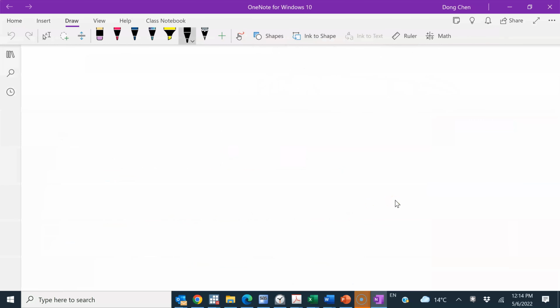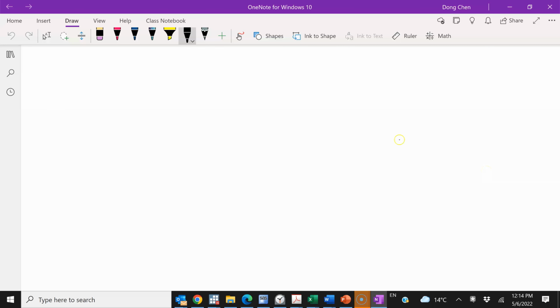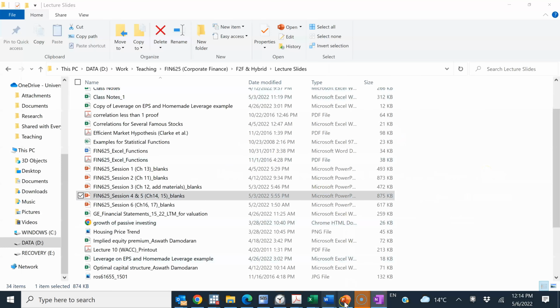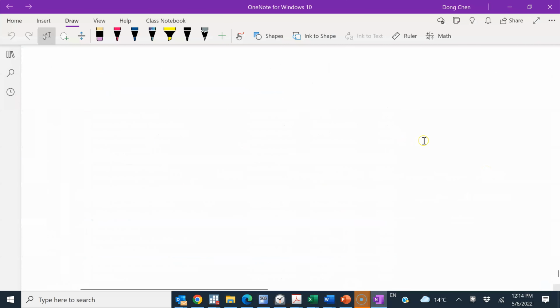What I'm trying to do here is to use the Modigliani and Miller Proposition I. Sorry, something unexpected happened there. Okay, so let me go back to my digital pen.